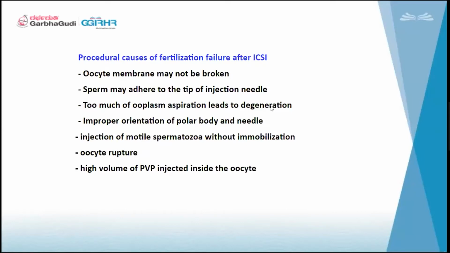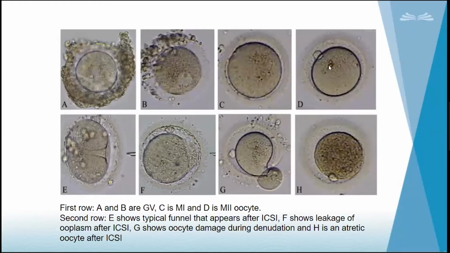Then improper orientation of the polar body and needle. As we know, orientation should be either the 6 o'clock position or the 12 o'clock position. The polar body should be in this position, called 12 o'clock. When it is aligned this way, the injection needle will be here and the holding needle here, and we can do ICSI. Or it should be right below, the opposite position, which is the 6 o'clock position.